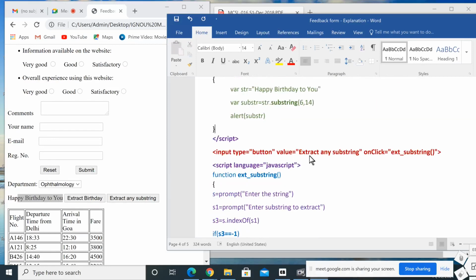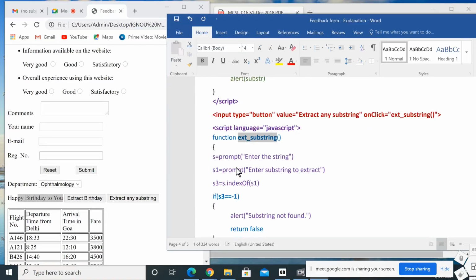The next one, input type equal to button, value equal to "extract any substring", that is this one. On click, ext_substring function. This one is the ext_substring function. This is somewhat complicated, but if you go through it thoroughly, then you can understand it. Here is another inline script, script language equal to JavaScript. Then this is the function definition, ext_substring, and this is the function call. On click, when we click this extract any substring, it will call this function.